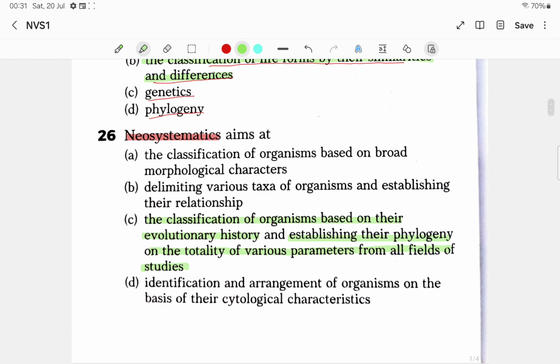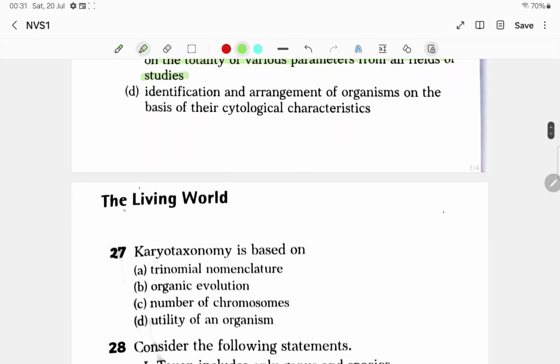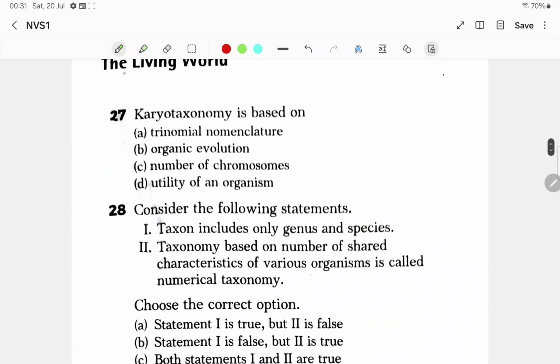Okay, so neo-systematics aims at, that will be the answer. Now the next question, it is given